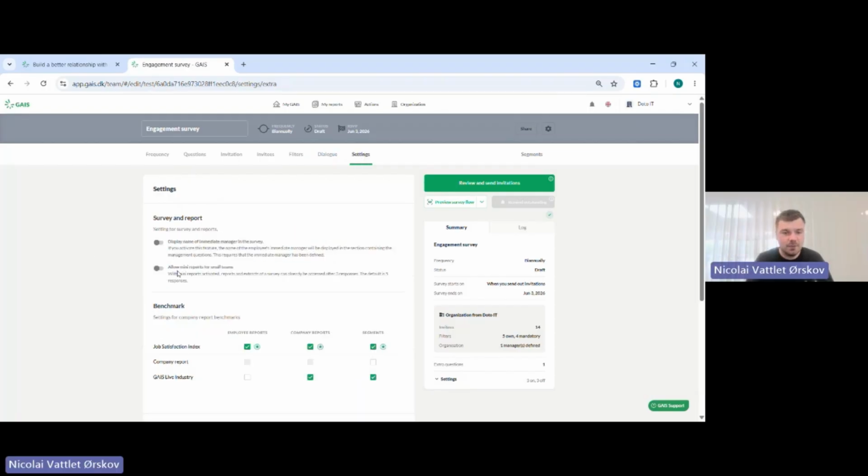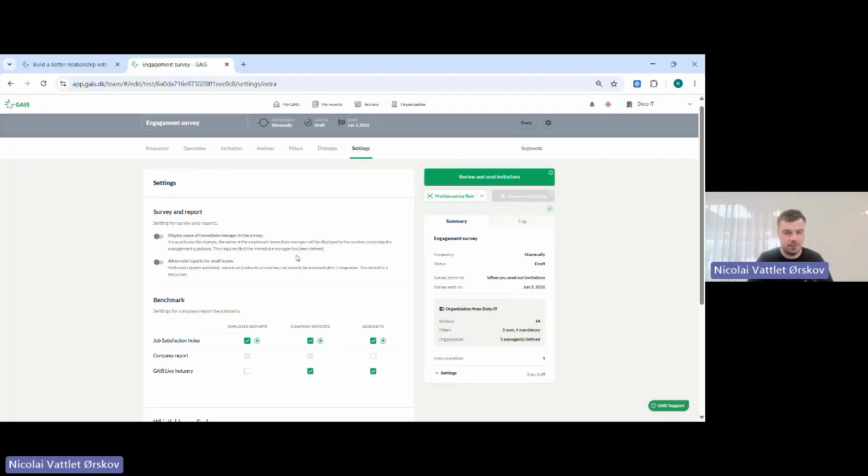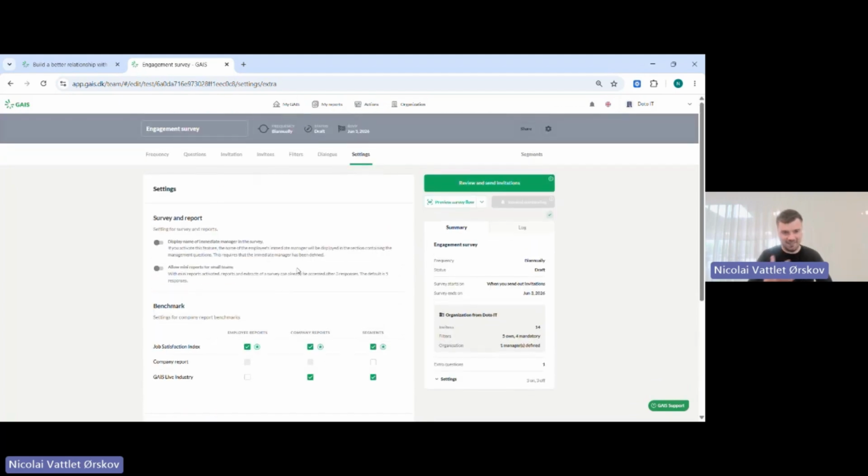The last settings here is just where you can allow some different things. For instance, we have a function called mini reports that we can allow, and that is based on a department where we don't have enough answers to show a full report. I will get into that in 1 minute. So that is the final setting that we can do here.